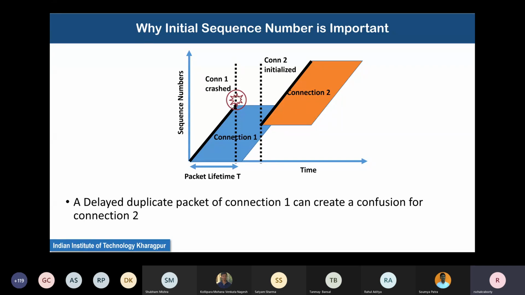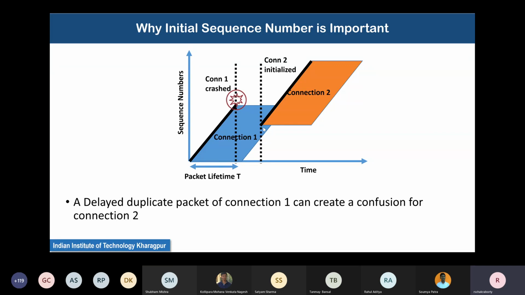At some point of time, the connection crashes. Now notice this blue parallelogram that is shown. What does this blue parallelogram mean? Well, it means the entire time and sequence number zone which is a kind of danger zone. In this zone, there are packets which started with those sequence numbers.